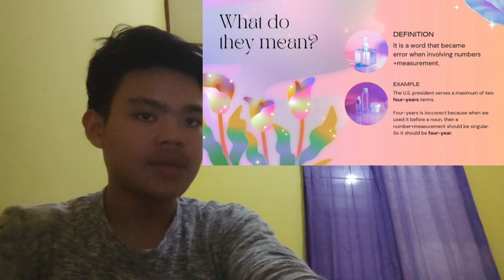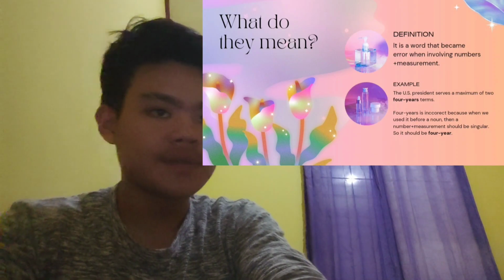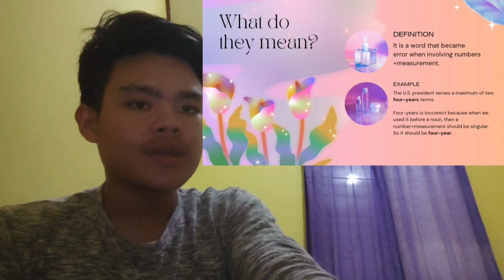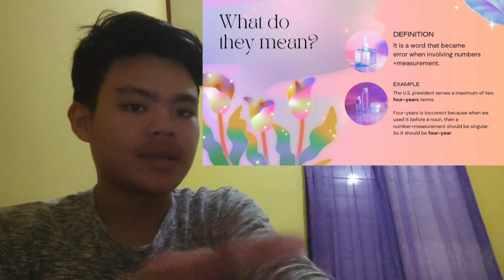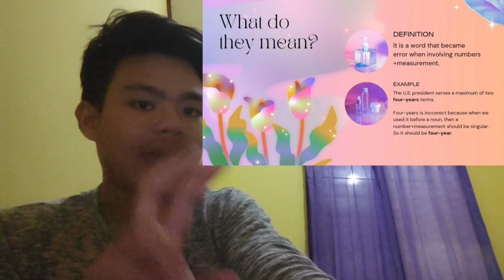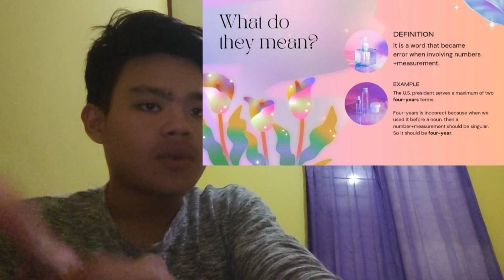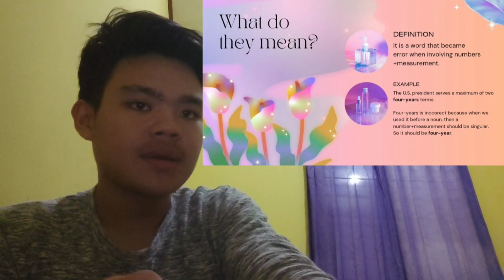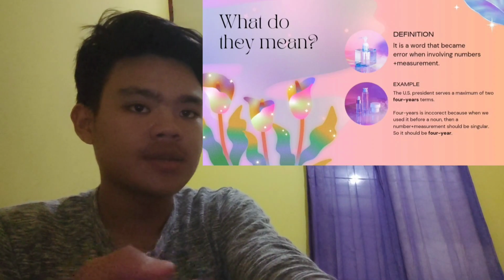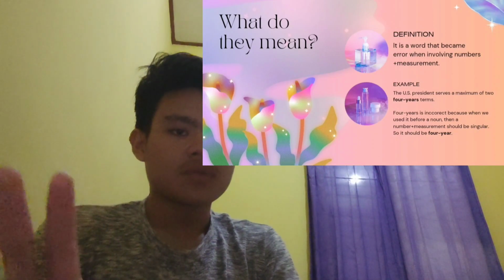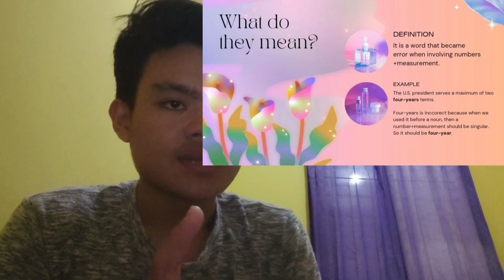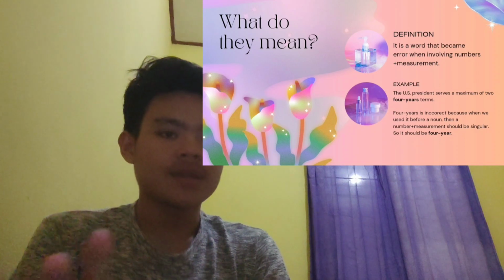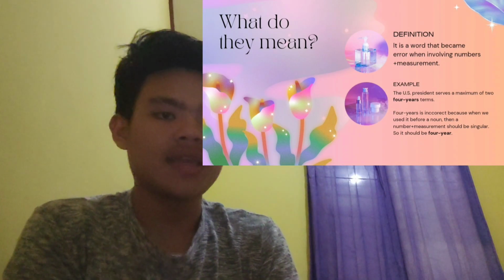Just like the example, the US president serves a maximum of two 4-year terms. 4 years is incorrect because we add s at the end. Why? Because when we use it before a noun, a number plus measurement should be singular. So the correct form for this sentence is 4-year, without the s at the end.